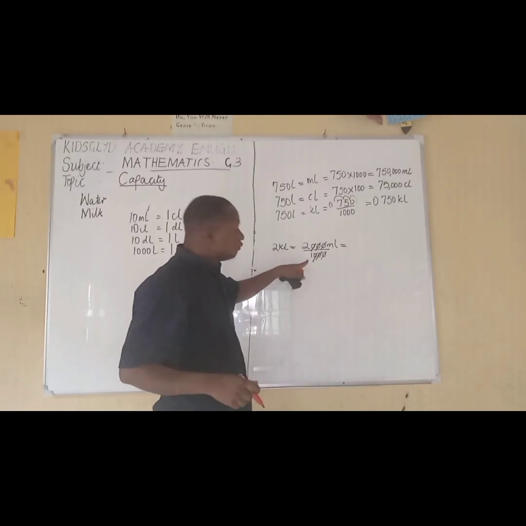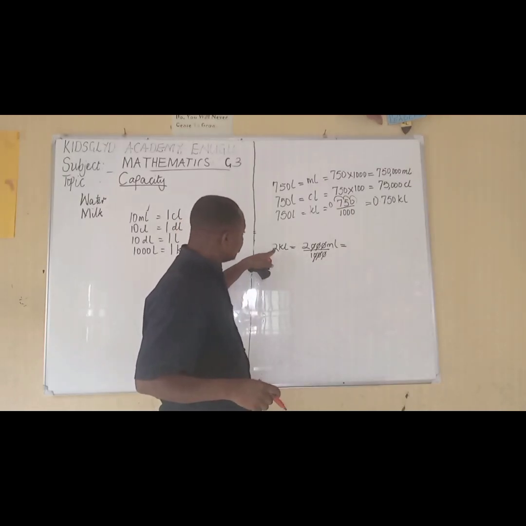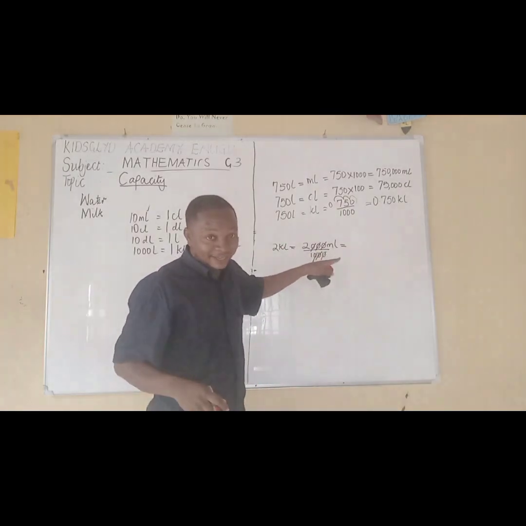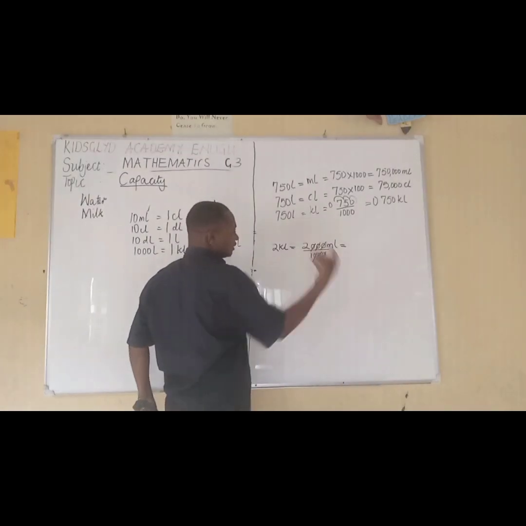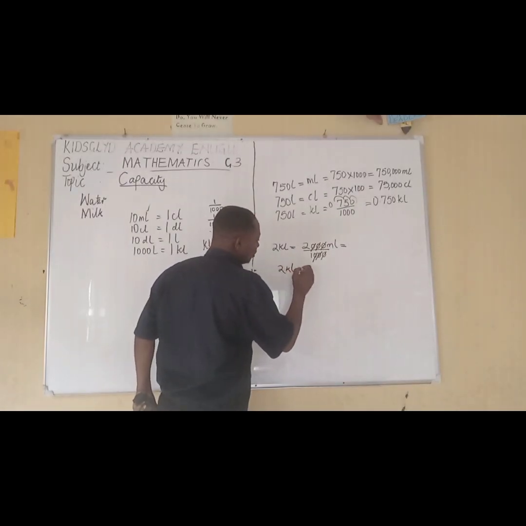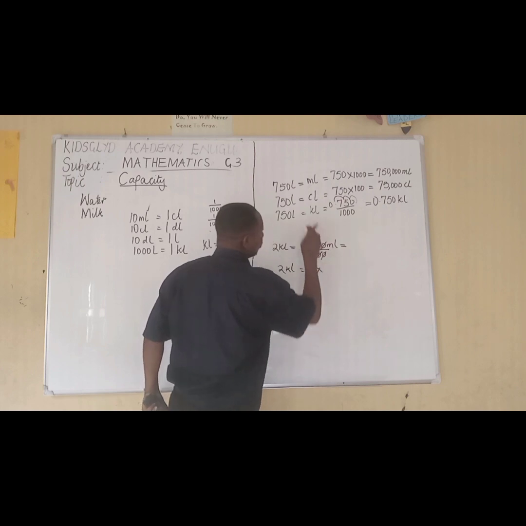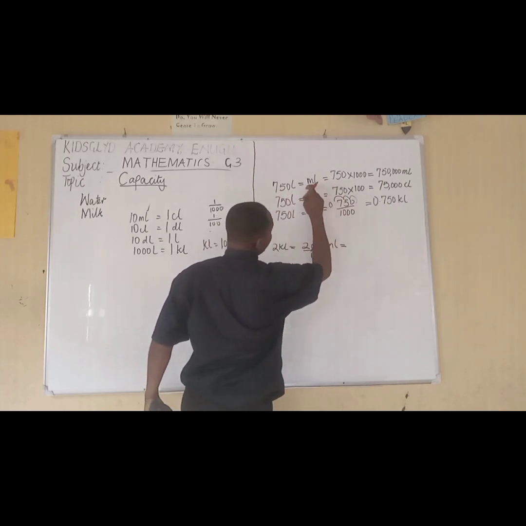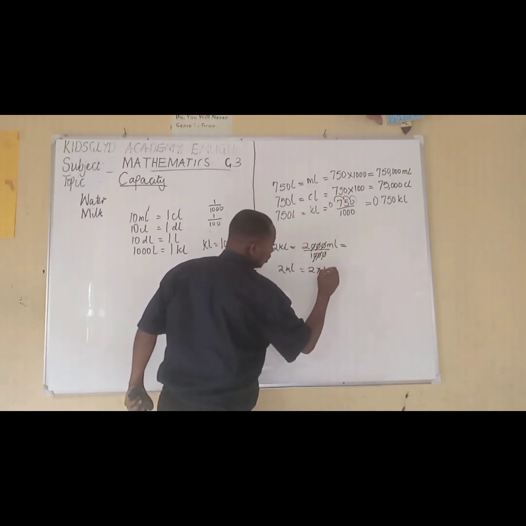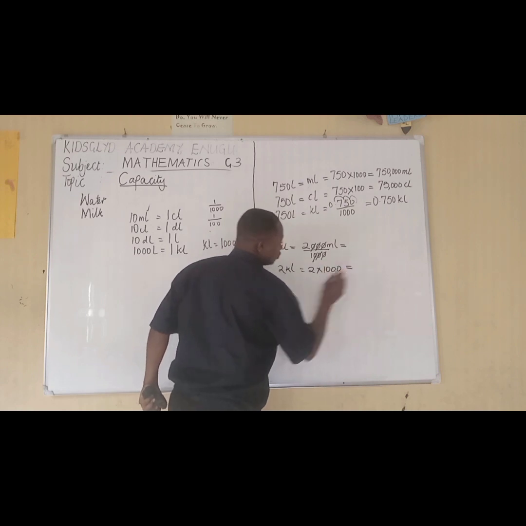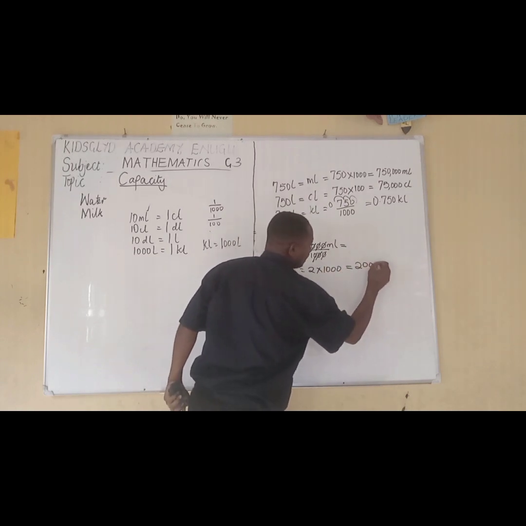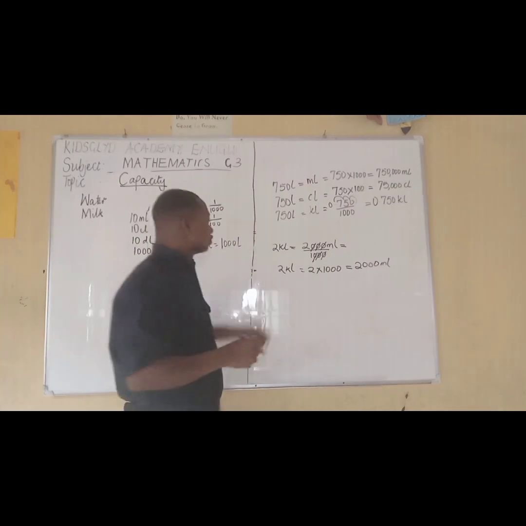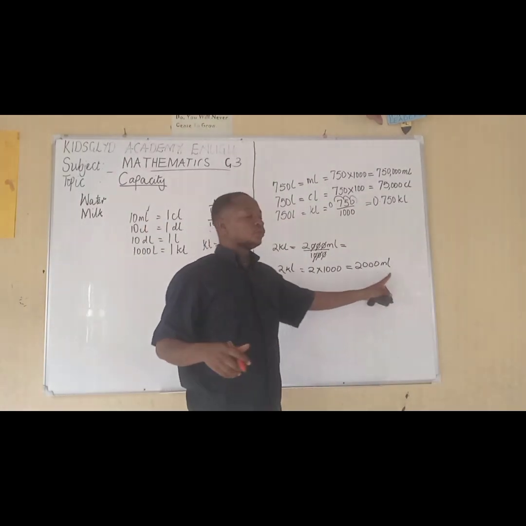But if we want to change it from 2 kiloliters to milliliters as it is, we don't have anything to cancel it. We just say 2 kiloliters means 2 times the value of 1 kiloliter in milliliters. Sorry, 1 kiloliter is 1,000,000 milliliters. So this will give us what? 2,000 milliliters. So that means 2 kiloliters gives us 2,000 milliliters.